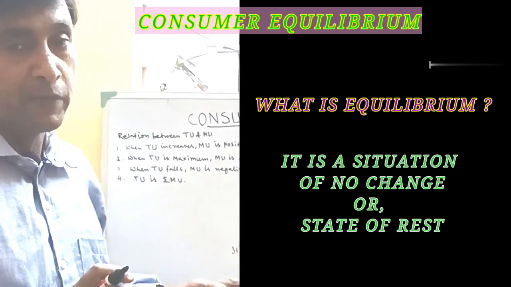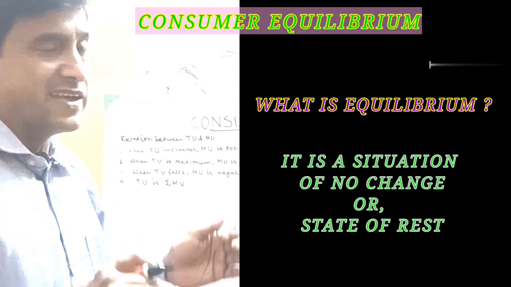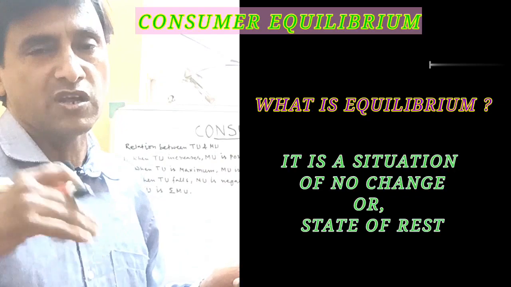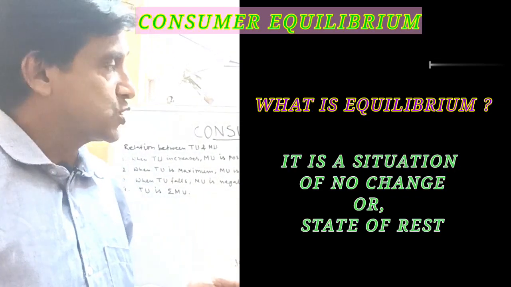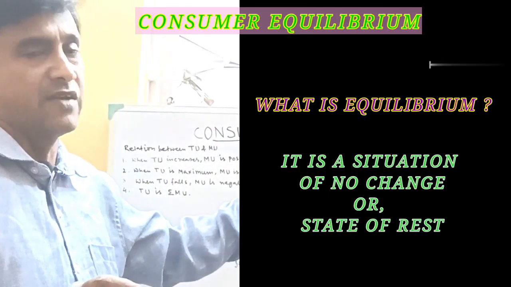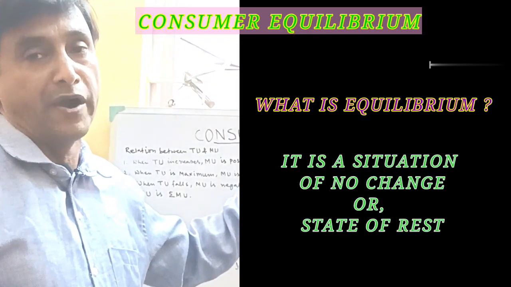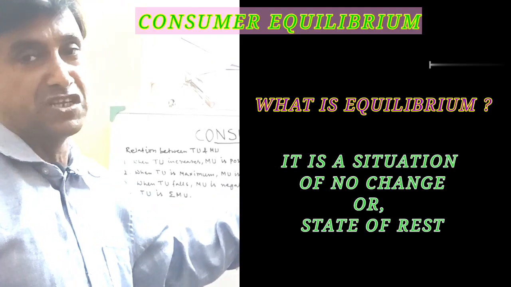What is the situation? For example, for the amount paid for a particular commodity, he is getting the maximum satisfaction, because all the consumers are always trying to get maximum satisfaction for the money they paid. So when he is satisfied, his total money paid and the satisfaction level he got from the particular commodity, this point is known as equilibrium point. So it is known as the situation of no change.